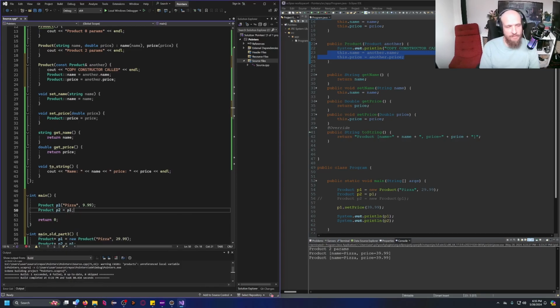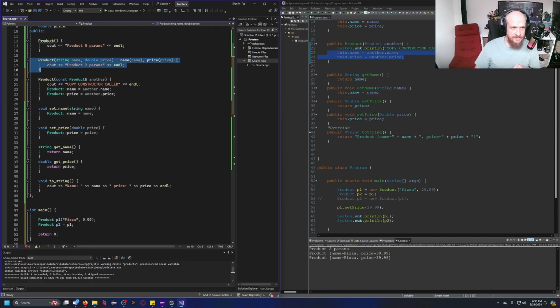Now, what do you think? What are we gonna see on the console? So obviously this one calls this constructor over here, but is that it? We shall see. I have this crazy theory that this is not gonna be the only thing that we're gonna see. Check this out.